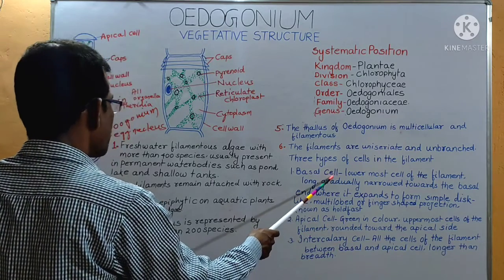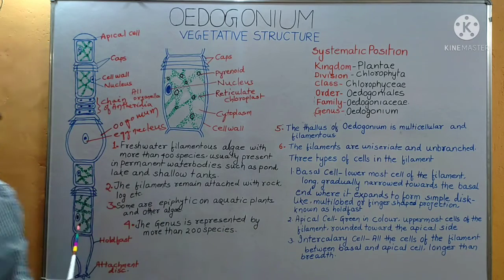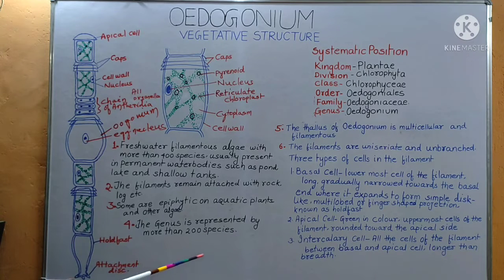So, first is basal cell. What is basal cell? The basal cell is the lowermost cell of the filament. This cell is known as the holdfast. It is colorless and the holdfast helps in attachment of the filament to the surface of various substances.